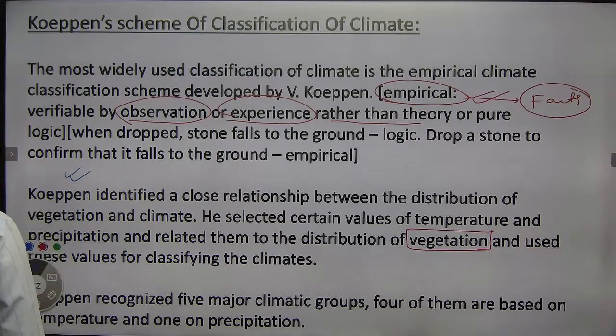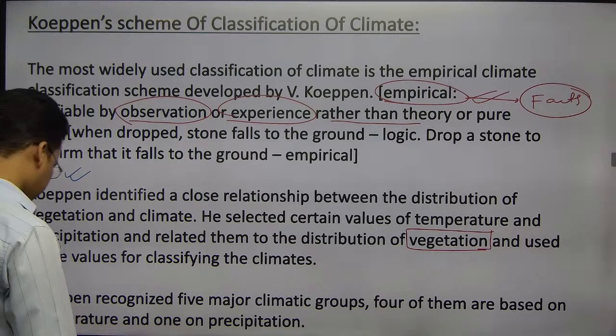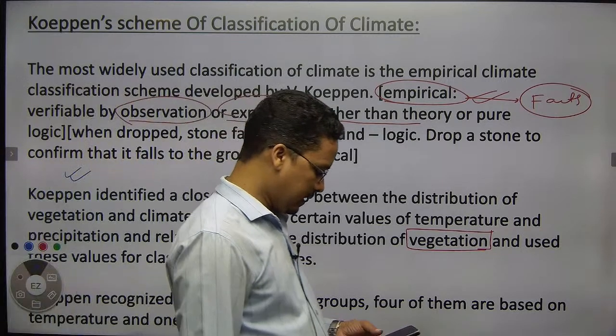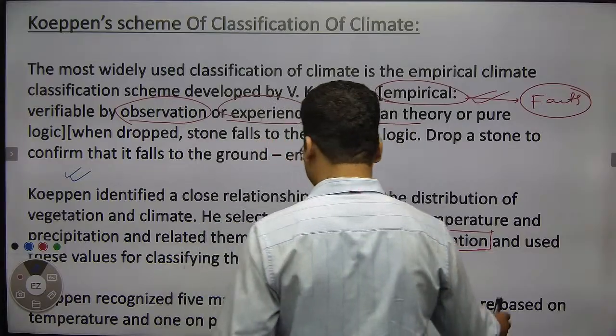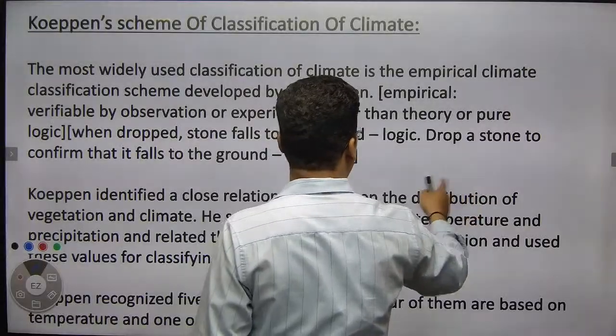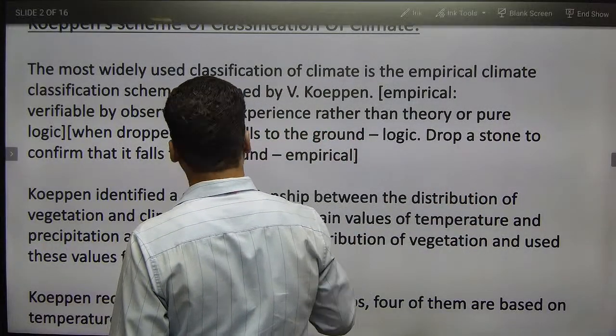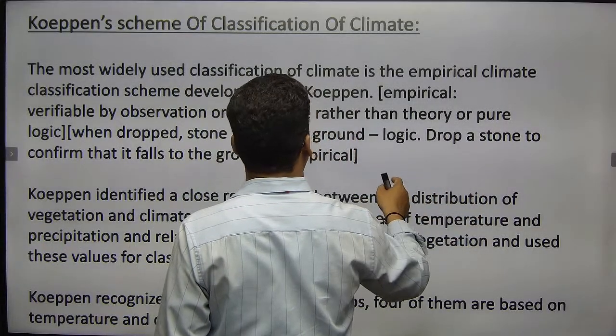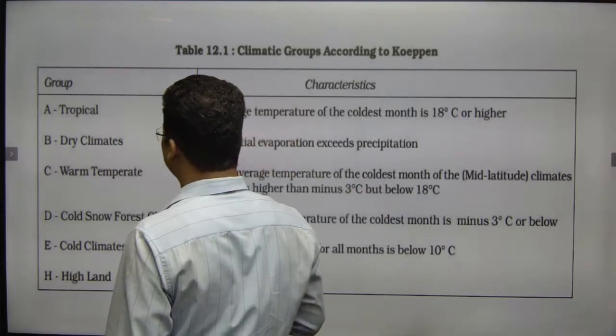That is why we have to take that one also. So the natural vegetation is the indicator of the climate. Hence, he has put forward the following diagrams. So you can see the Köppen has used this table.